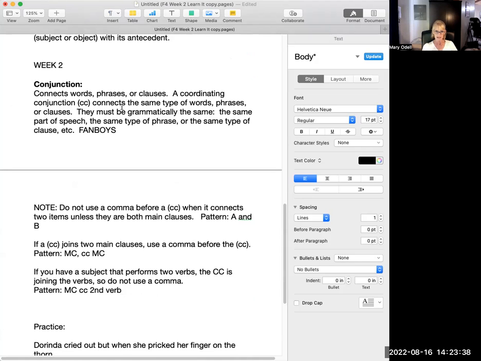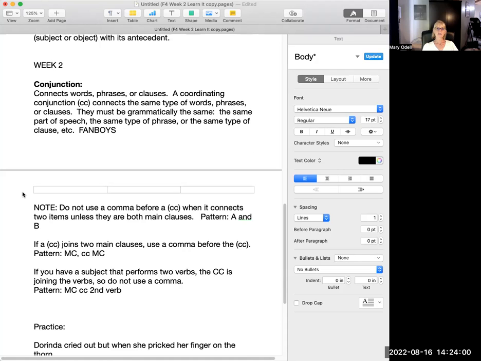So the things it's connecting must be grammatically the same, either the same part of speech, 2 nouns, 2 verbs, 2 adjectives, or 3. The same type of phrase, maybe 3 prepositional phrases in a row, or the same type of clause. So a main clause, 2 main clauses might be joined together.